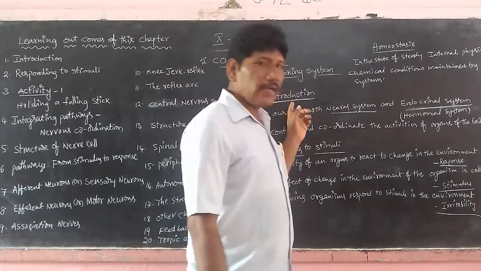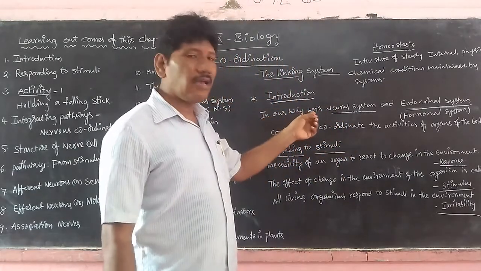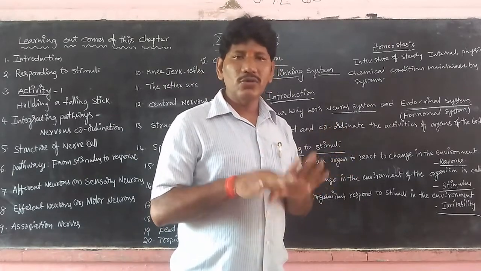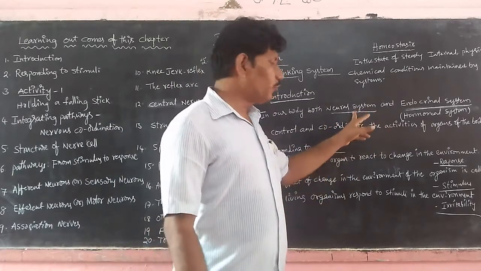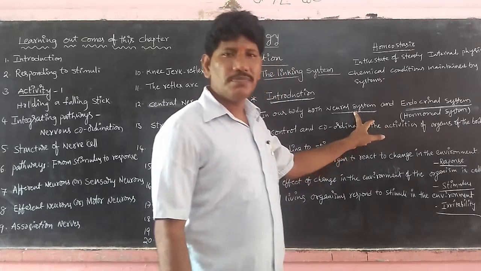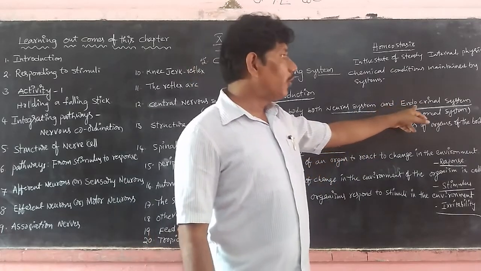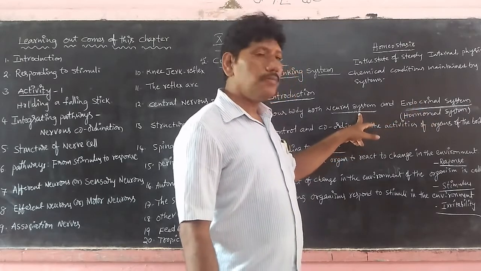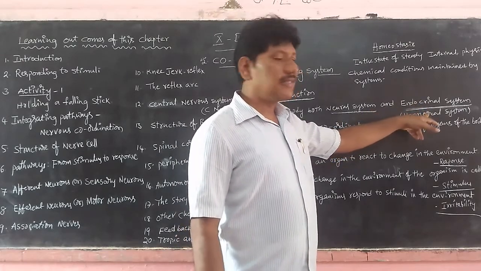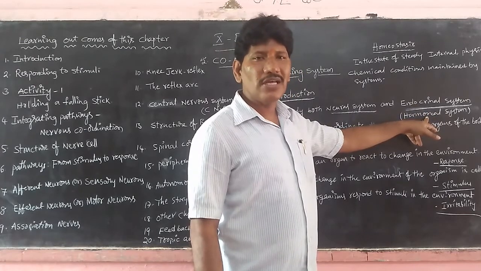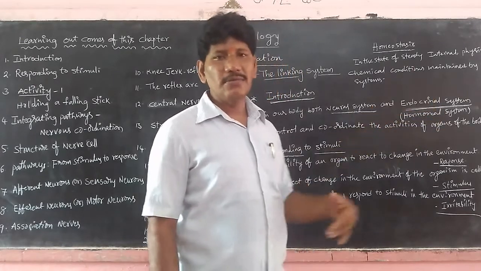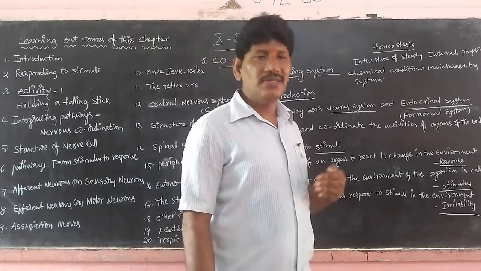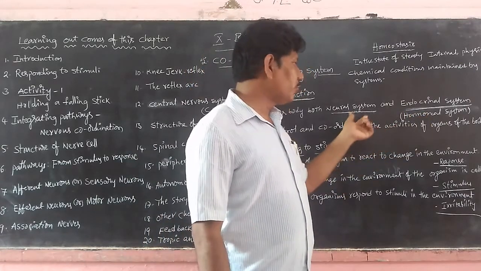Actually, in our body, we have two systems which control and coordinate. One is the neural system, meaning the nervous system, as well as the endocrine system. Neural system means nervous system; endocrine system secretes hormones, and is a ductless system which secretes chemical messengers, meaning chemical coordination, as opposed to neural coordination.